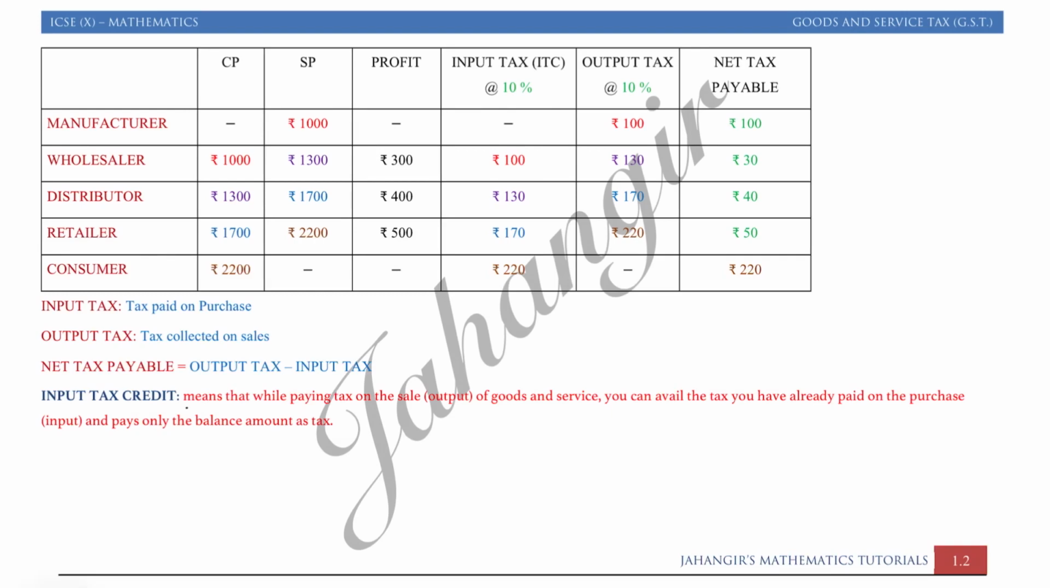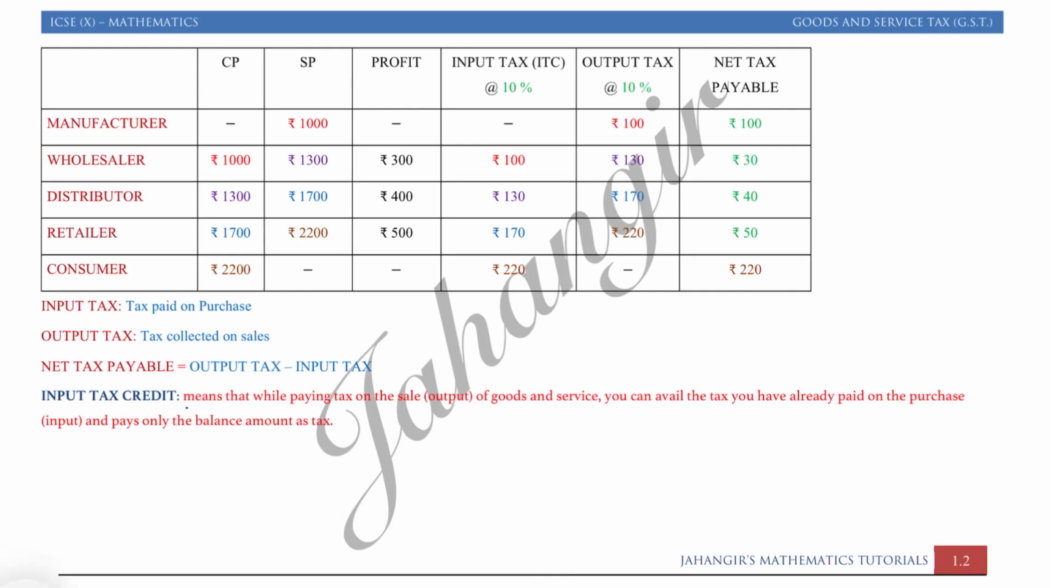And the customer, the consumer, is the only person who is going to bear the whole tax. He is the one who is going to utilize or use the goods. He is the only one who will pay the tax. So the tax paid by the customer will be distributed and will go to the government in stages this way. Okay, just have a look at this.